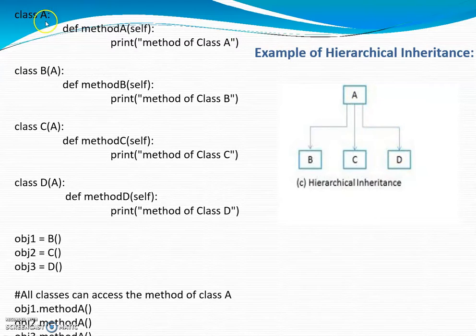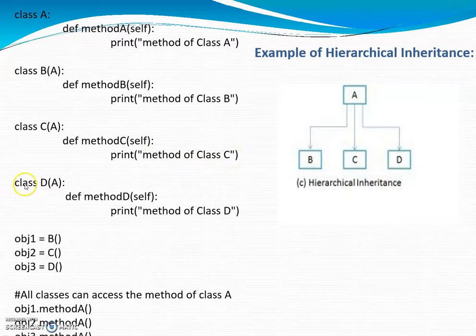So in class A, I have defined a method A which prints "method of class A" on the console. Next, class B is derived from class A, and in method B, I am printing "method of class B" on the console. Next, class C is again created, inherited from the base class A. Here I have defined a method C which will print "method of class C" on the console.